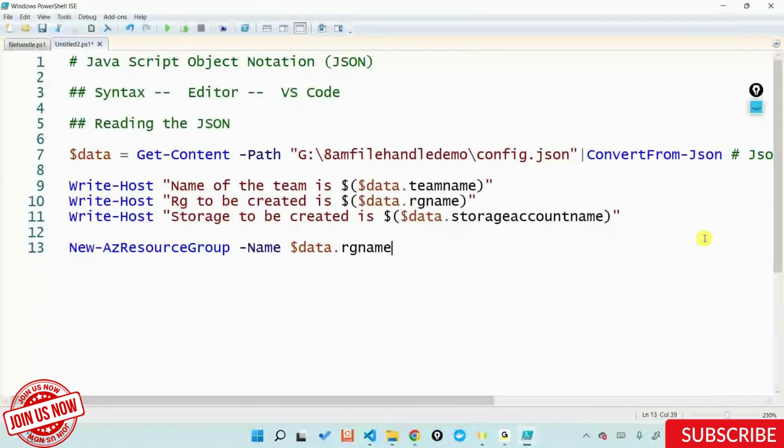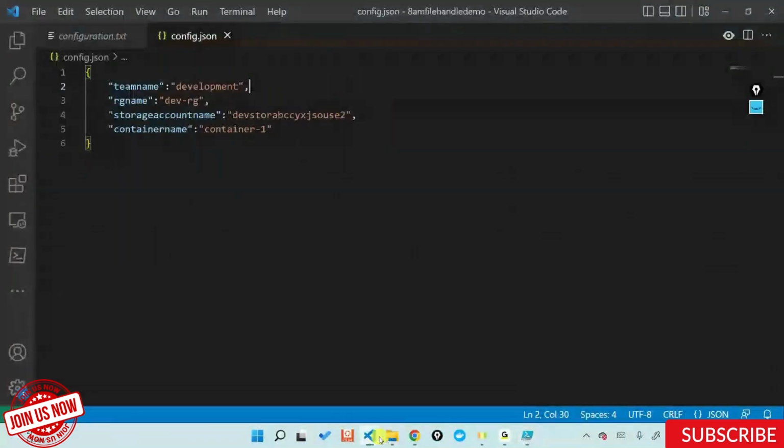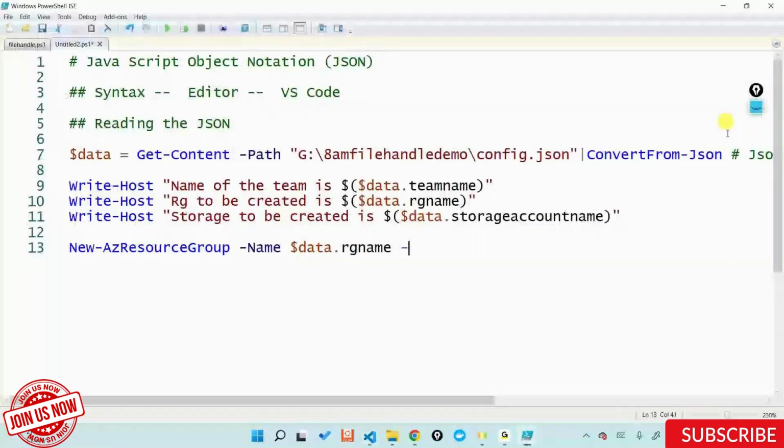I'm picking up all the values from my JSON content. If you also wanted a location, you can put in one additional key value pair called location is equal to something. In my case, I do not have a location, so I'm just giving a location, East US 2. This is the resource group creation.